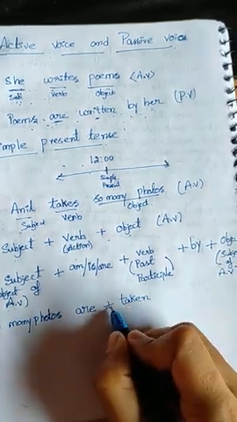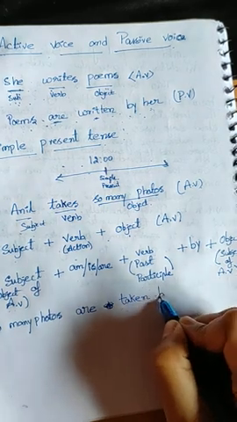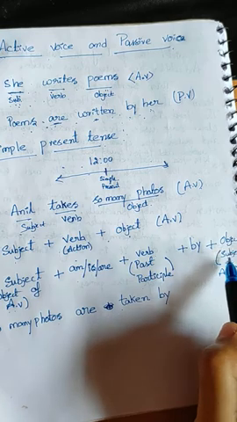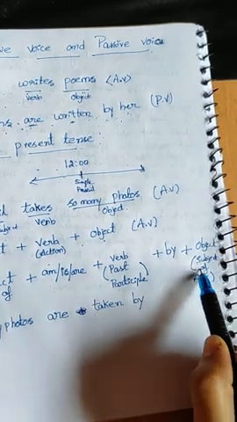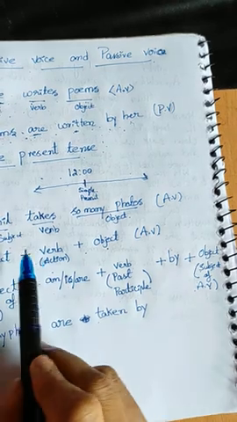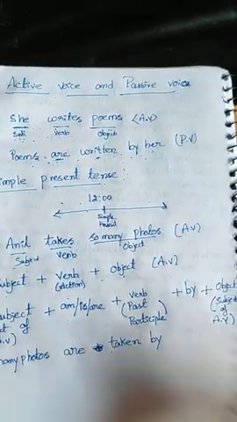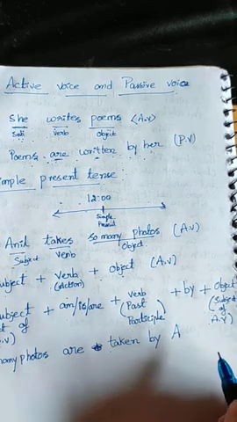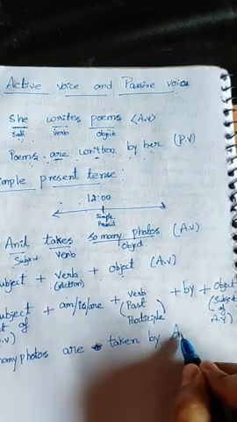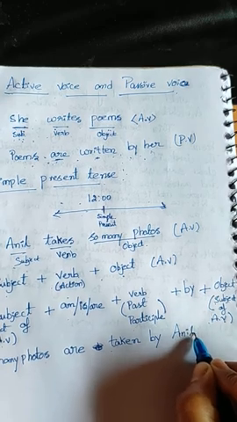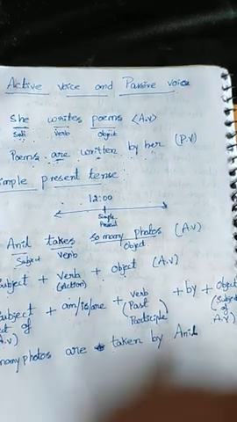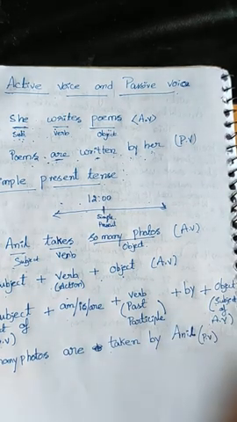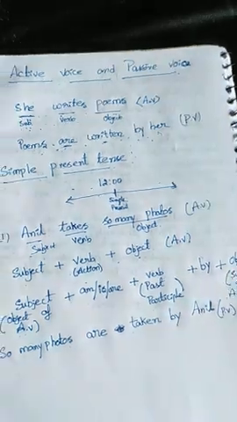Next, what do we have to use? By. Directly you can use by. By whom? Then what do we have to use? Object. What is the object here? The subject of the active voice. What is the subject of the active voice here? Anil. By Anil. If a pronoun is there, we have to change the form. If only a proper noun is there, directly we can use the proper noun. You don't need to change it. Okay, easy. Now this is the passive voice. Understood? So I'll do some more examples.